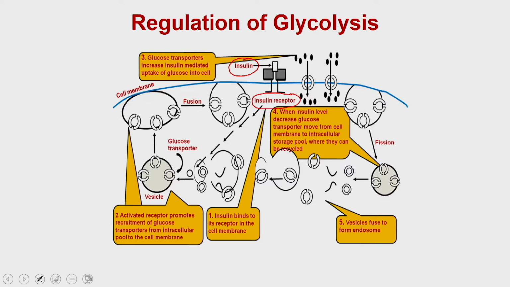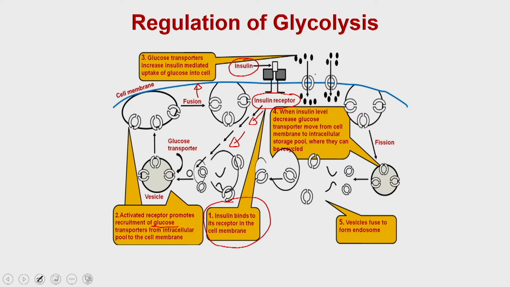How it happens is that in the first event the insulin binds to its receptor in the cell membrane, and that activates the insulin mediated downstream signaling. Once it is activated, it upregulates the recruitment of glucose transporters, GLUT3 and GLUT4, and these transporters then go to the cell membrane and are available for glucose transport.